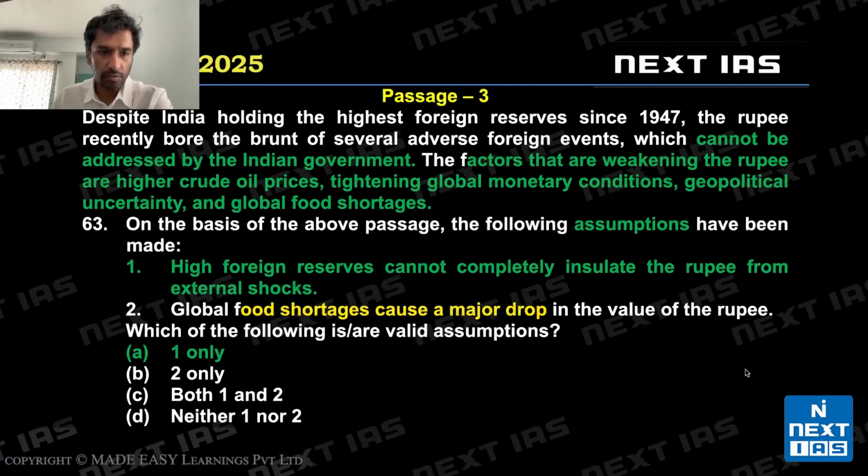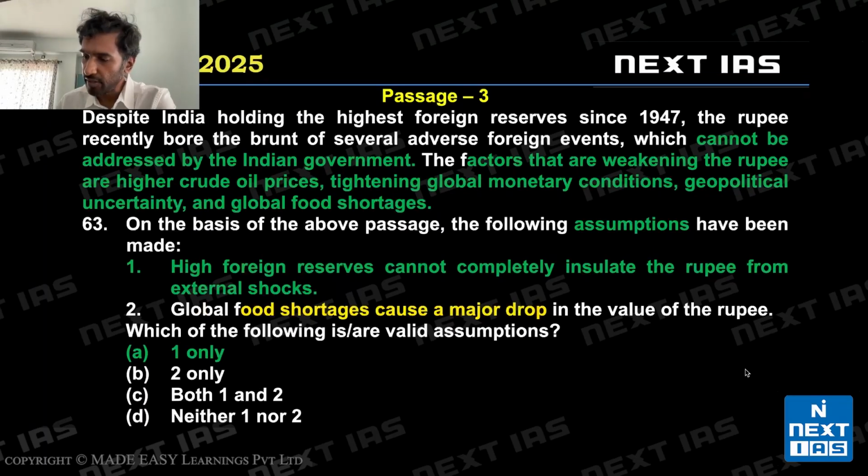Let's look at question 63. We are looking at assumptions again. We are told that despite our foreign reserves being high, many problems that are leading to the drop in the value of the rupee cannot be addressed by the government. Factors that are weakening the rupee are higher crude oil prices, tightening global monetary conditions, geopolitical uncertainty, global food shortages. So in short, these are external factors not in the control of Indian government. All right, let's look at statement 1.